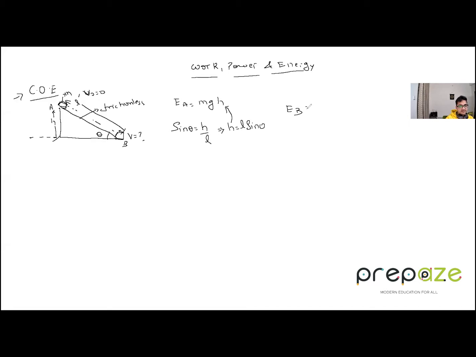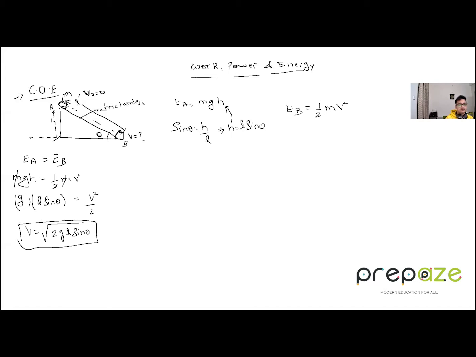What is the energy at B? Energy at B, gravitational potential energy is 0 because it is on the ground. So it will have only kinetic energy, which is half m v square. And according to conservation of energy, we have to make these two energies equal, right? That is, mgh will be equal to half m v square. What is h? It is L sine theta. So m cancels out. g L sine theta equals v square by 2. So what is the velocity? It is under root of 2gL sine theta.